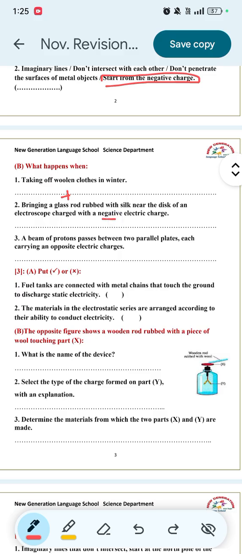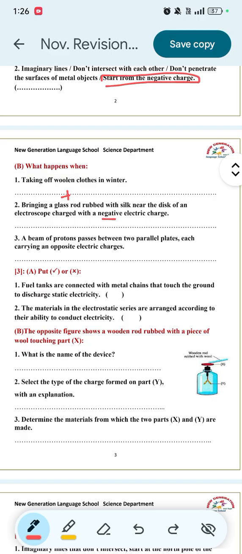So when you bring the glass rod near the electroscope, they will attract each other. So what will happen to the gold leaves? Yes, the divergence of the gold leaves decreases. Why? Because there is attraction. So the answer will be the divergence of the two leaves decreases.